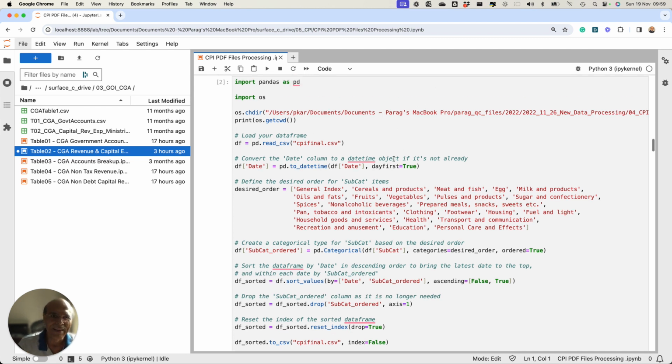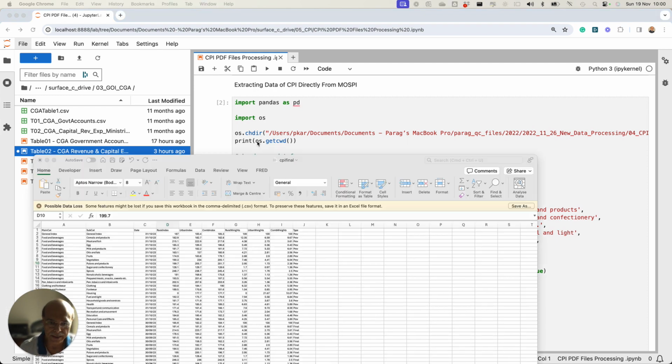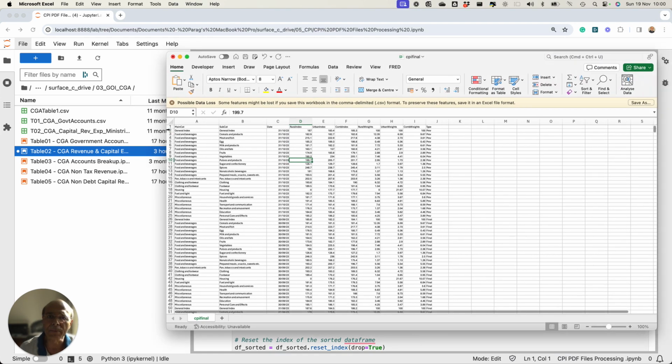Okay, so this is the first module. What I am doing in the first module is, whatever data I have in this particular file may not be properly structured. Maybe at some point of time, some of the rows may go up, some of the rows may go down. So first, before I start processing this data and aggregating new data into this file, I have to organize this.